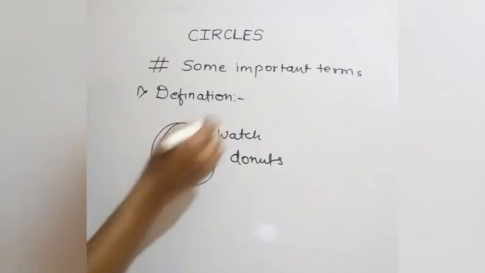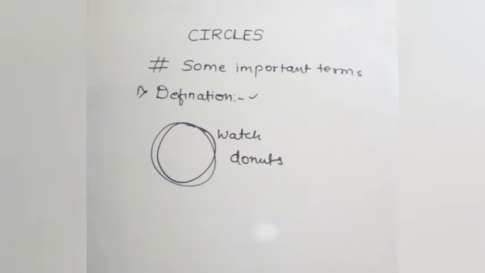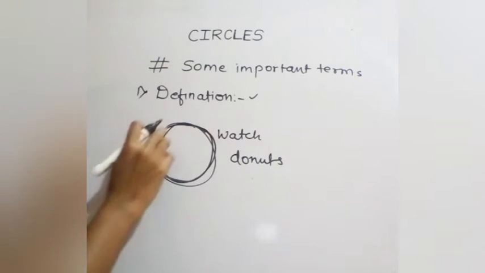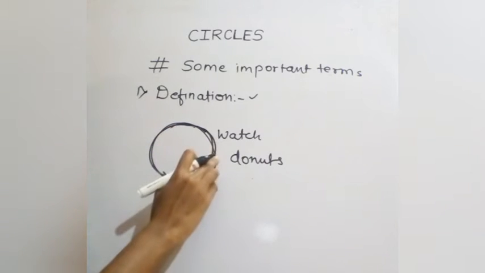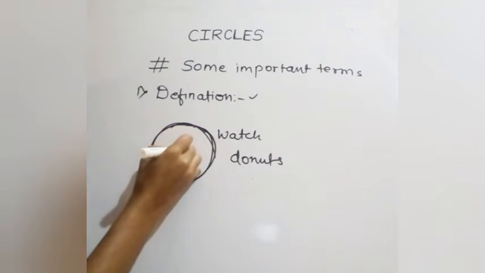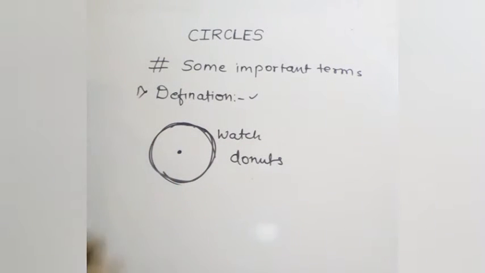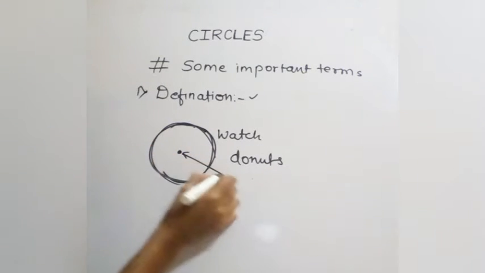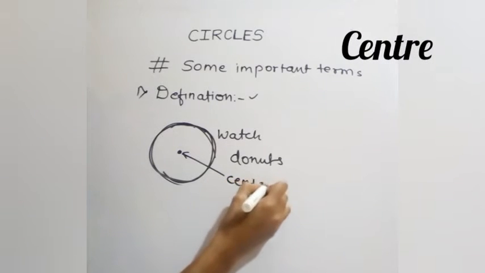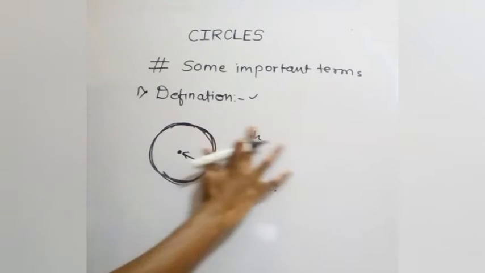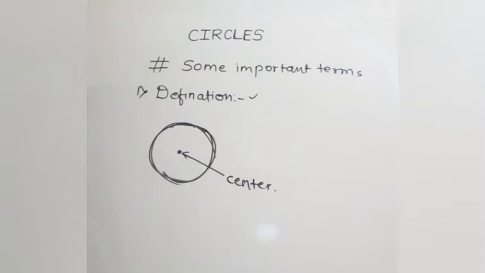What is the proper definition of circle? So circle is a collection of all the points in a plane, basically a collection of all the points at a fixed distance from a fixed point. Collection of all the points at a fixed distance is called a circle. And the fixed point is known as the center of the circle. So this is about the circle.